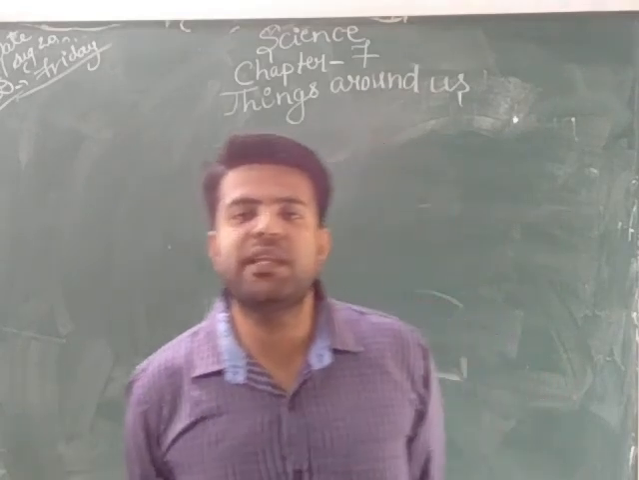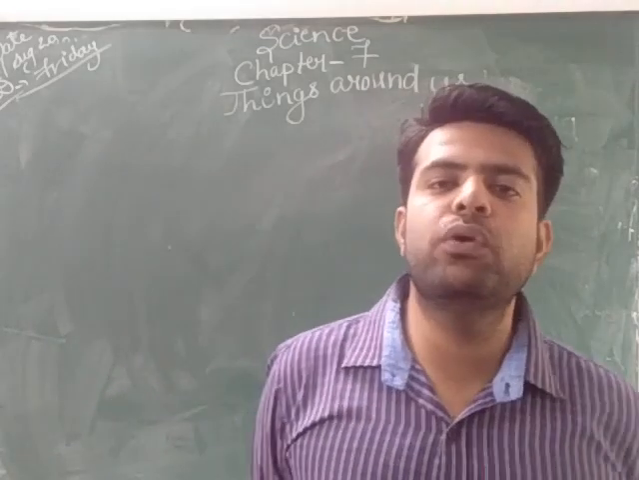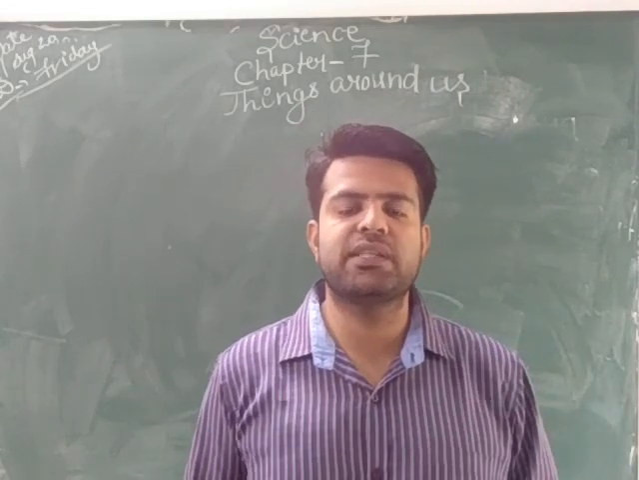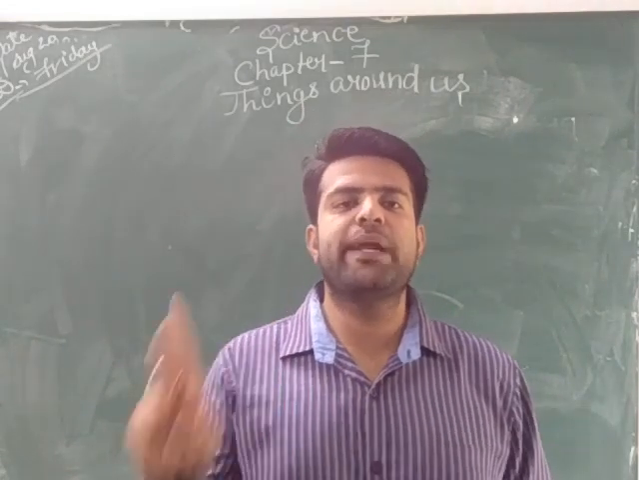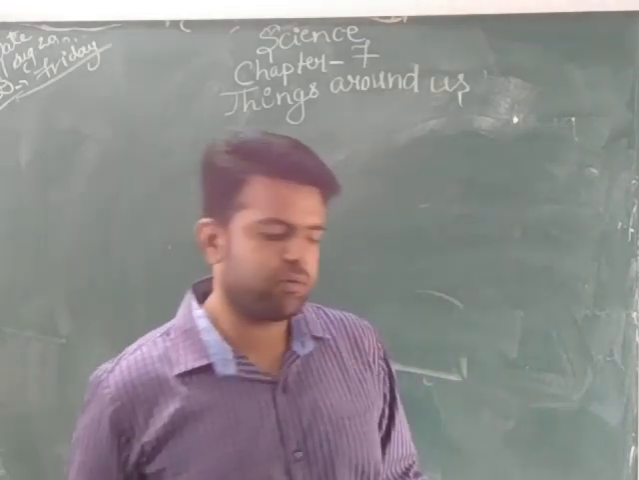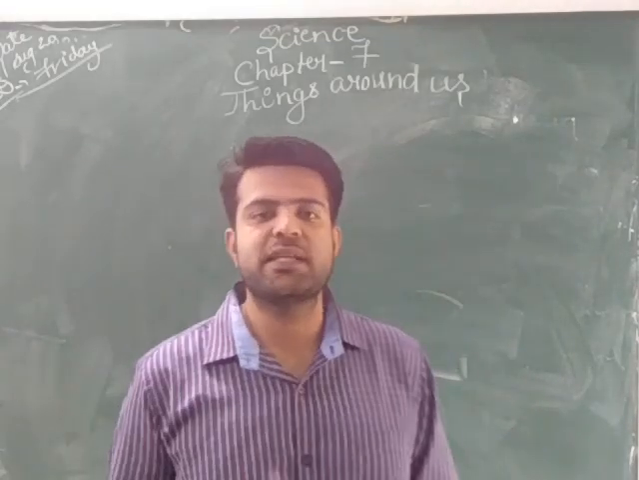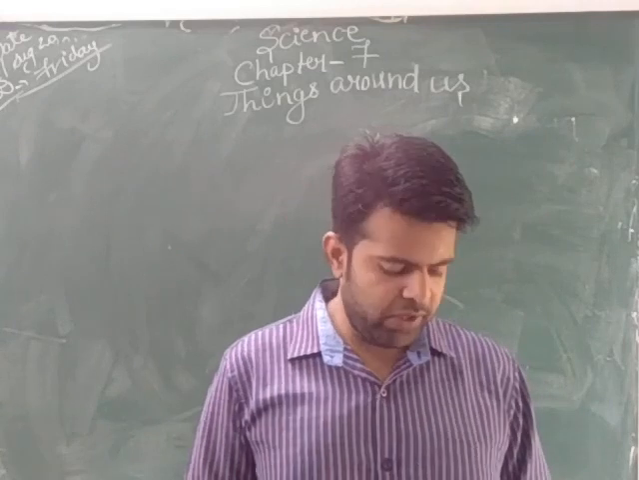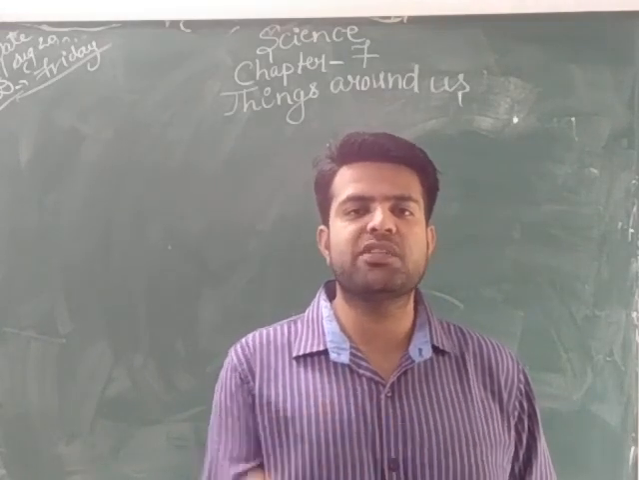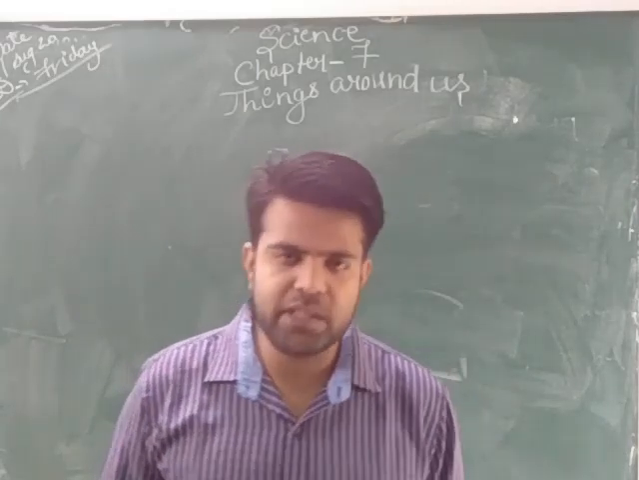We have seen that in this whole world, there are 2 types of things: living things and non-living things. The world is made up of living things and non-living things, and there are different characteristics of each.